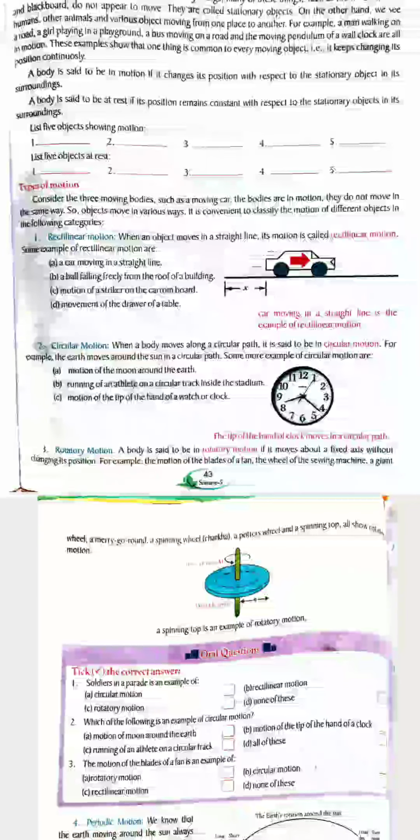Rotatory movement. A body is said to be in rotatory movement if it moves about a fixed axis without changing its position. For example, the motion of the blades of a fan, the wheel of a sewing machine, a giant wheel, a merry-go-round, a spinning wheel, charkha, a potter's wheel, and a spinning top are also rotatory movement. Rotatory means to move around repeatedly on a fixed axis, the same axis.